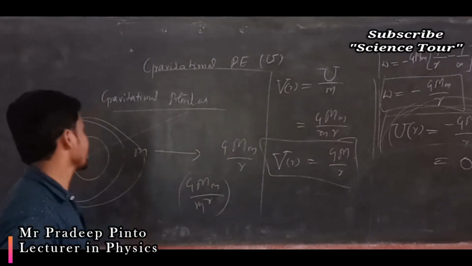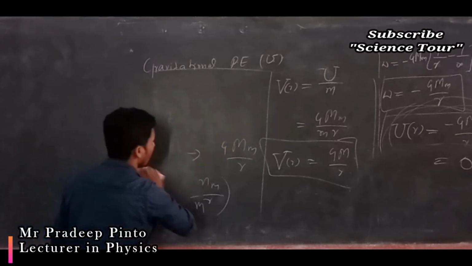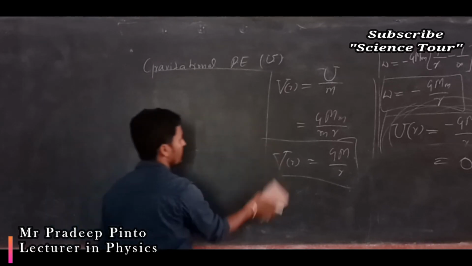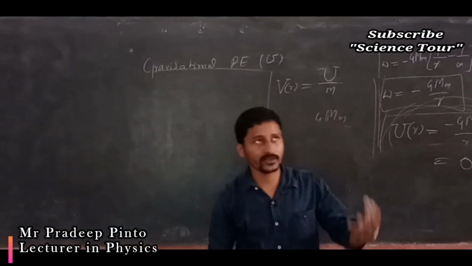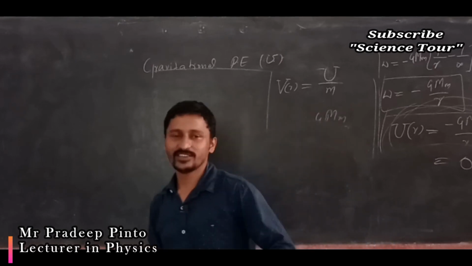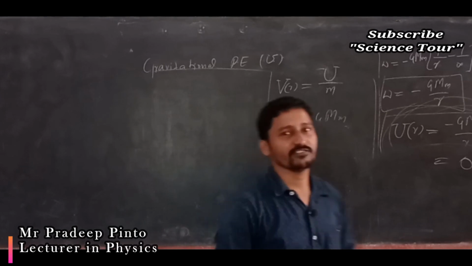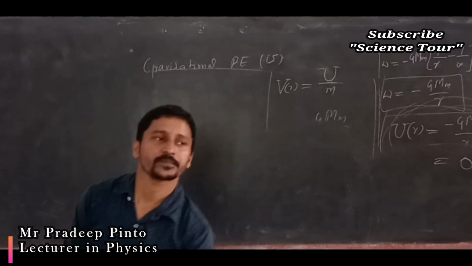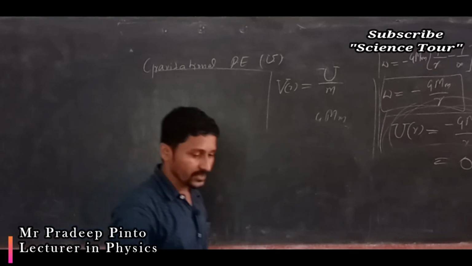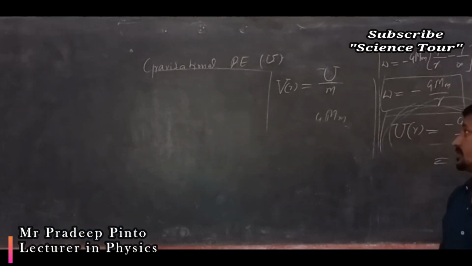So negative means the system is bound to the gravitational pull of the Earth. That's why gravity is so strong, whoever may go up, it pulls down. From gravity we can learn a life lesson also, right? And this is what the gravitational potential energy is and the gravitational potential is.